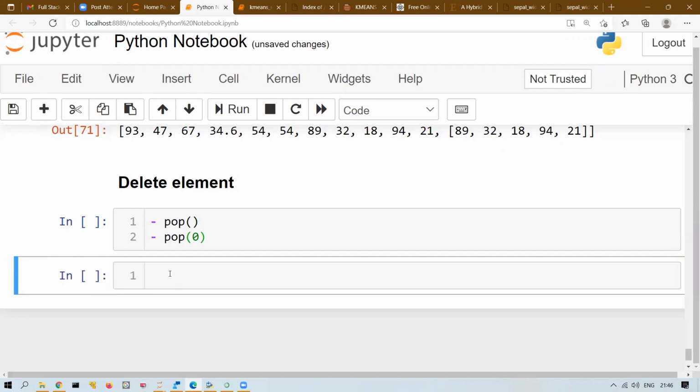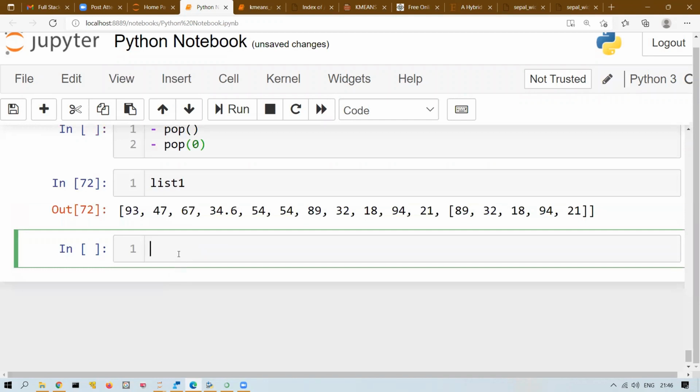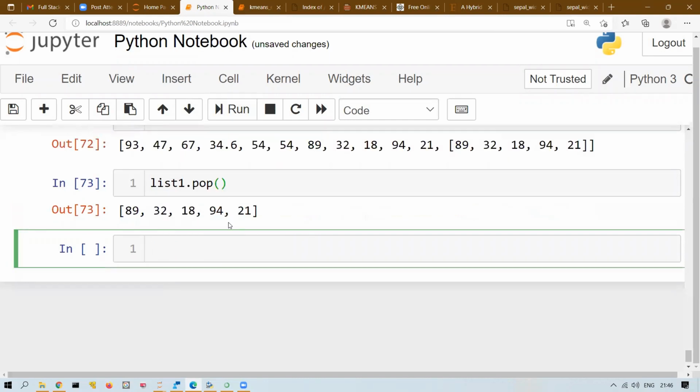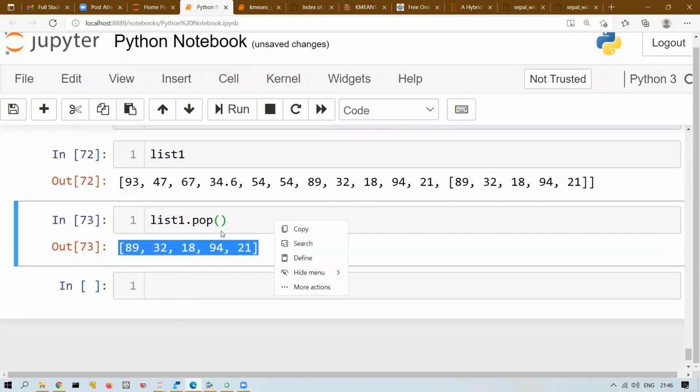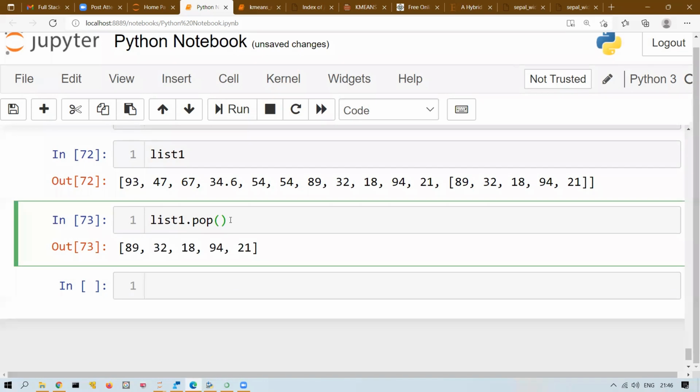So pop. You tell me what pop is doing. This is my list 1. If I write list 1 dot pop without any argument and then run this, right? I'm getting this entire thing as output. Anybody who can guess what pop is returning? The last element. Correct. So pop will always delete the last element of your list.